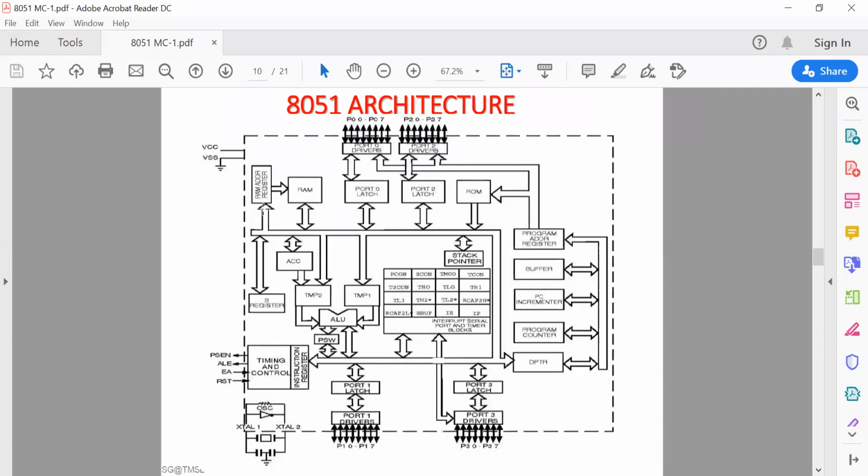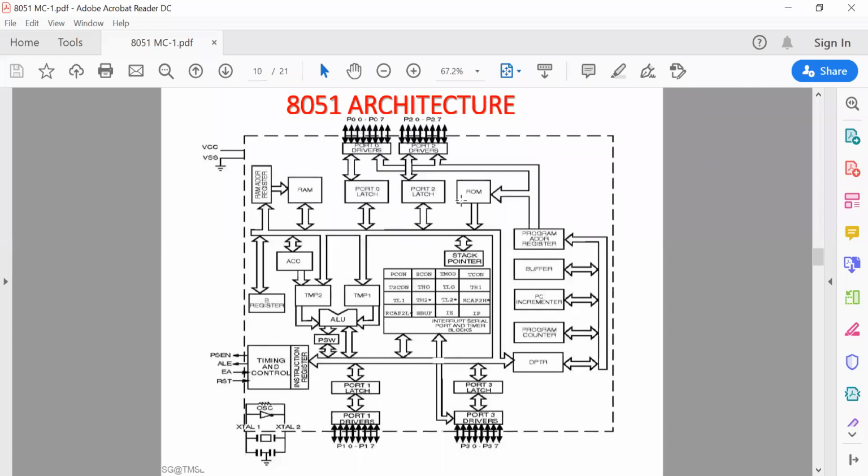So every RAM address, which is 00 to 7F, must be given by this RAM address register, so that the required number of data bytes can be fetched from the specified 8-bit memory location, and it is transferred through this bus. Okay. Another block here is the ROM.